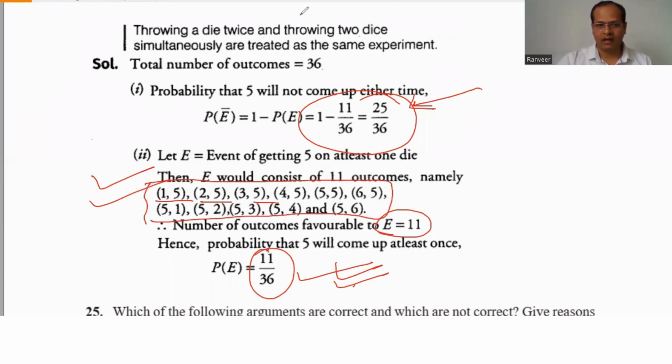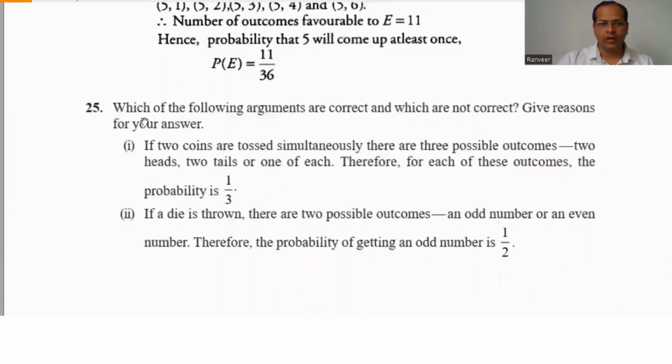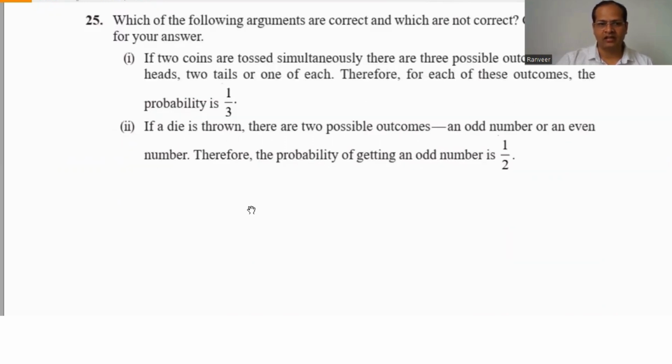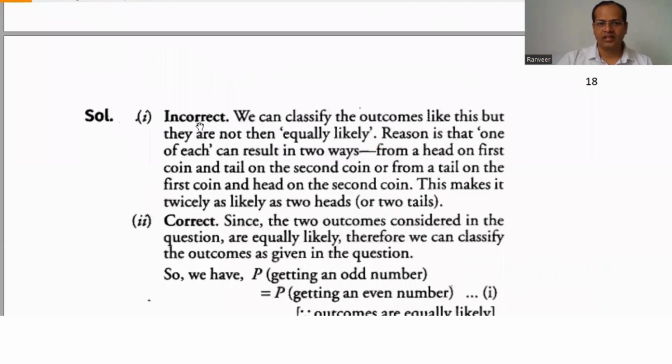Now the last question: which of the following arguments are correct and which are not? Give reasons. If 2 coins are tossed simultaneously, there are 3 possible outcomes: 2 heads, 2 tails, and 1 of each. Therefore, for each of these outcomes, the probability is 1 by 3. This is the first, and it is incorrect.